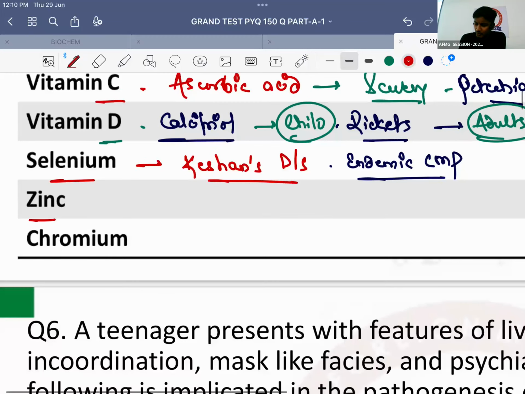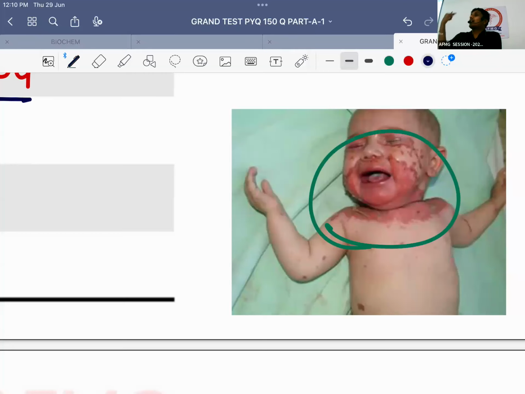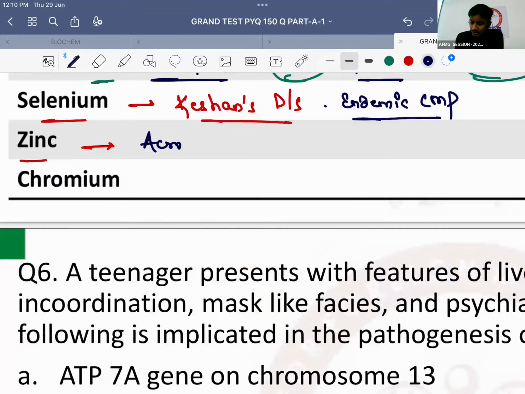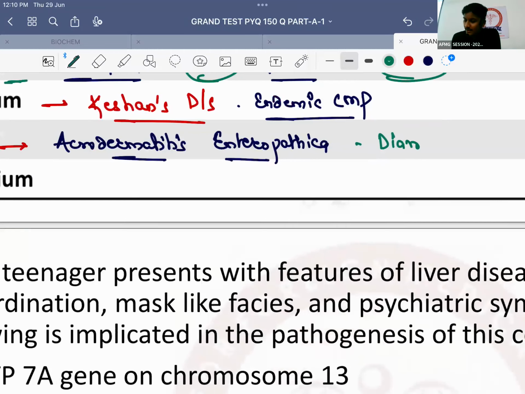Zinc deficiency leads to, in children, dermatitis around the mouth and in the groin or the inguinal region. That is what is classically called acrodermatitis enteropathica. Important is zinc deficiency will occur in children who are suffering from diarrhea. So the children who are suffering from diarrhea will also develop zinc deficiency, and that is what is called acrodermatitis enteropathica. Therefore, in a patient of diarrhea, you will give ORS, but along with ORS, you will also give zinc.